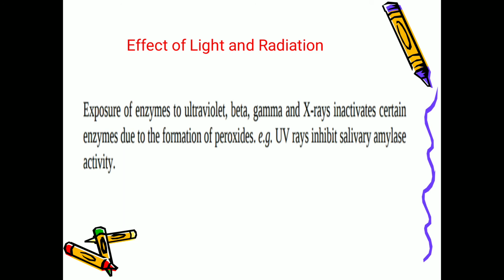What are those factors? Concentration of the enzyme. What happens in the concentration of the enzyme? As the concentration of the enzyme increases, the rate, that is velocity, of the reaction also will get increased proportionally. Next is effect of substrate. What happens in the substrate? Within a limited range, the substrate concentration can increase the rate of the reaction, and there you get three phases. The first is linear phase, second is curve phase, and the third phase is unchanged. Even if you are increasing the substrate, it won't change.